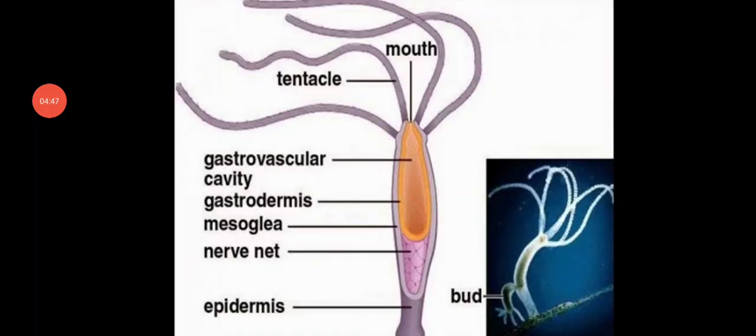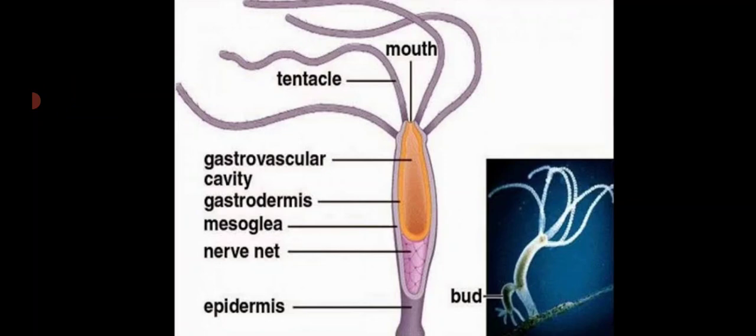Hydra belongs to the phylum Cnidaria. Here you can see the tentacles. The main function of the tentacles is to capture the prey. In the tentacles we find the cnidoblasts, that is the stinging cells. The main function of the stinging cells is anchorage, defense and to capture the prey.